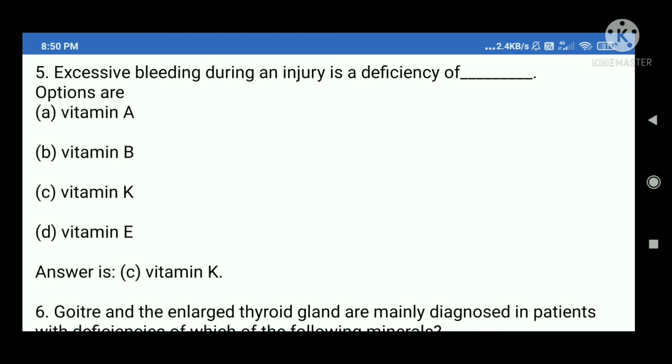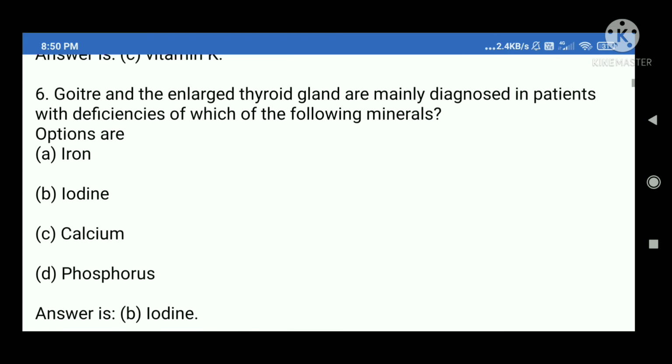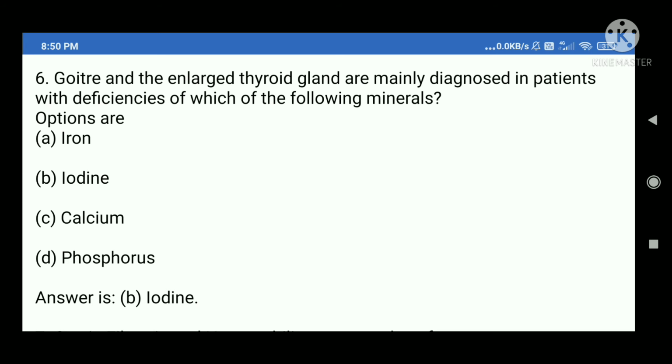6. Goiter and the enlarged thyroid gland are mainly diagnosed in patients with deficiencies of which of the following minerals? Options are A. Iron. B. Iodine. C. Calcium. D. Phosphorus. Answer is B. Iodine.